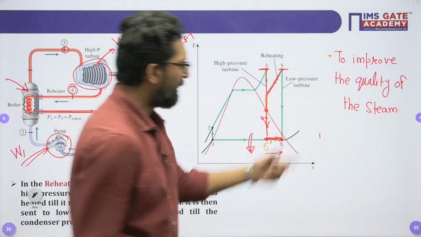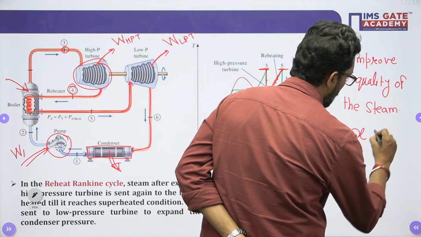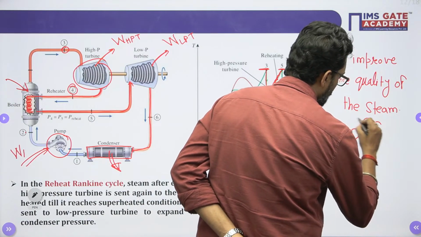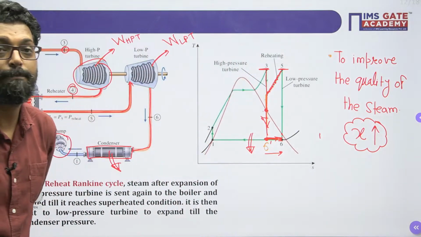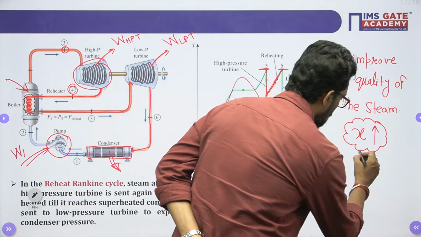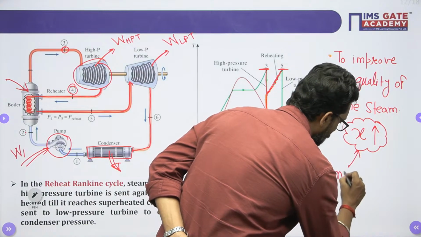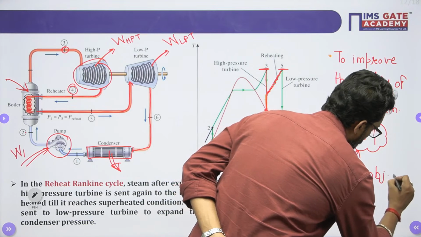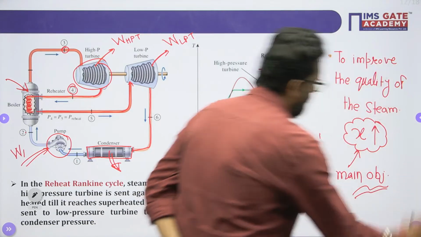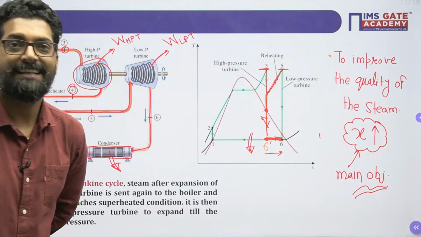It will improve, that means increase the dryness fraction. Dryness fraction will increase. This is the prime motive. That means this is the main objective. What is the main objective of reheating? Reheating is to increase the dryness fraction.